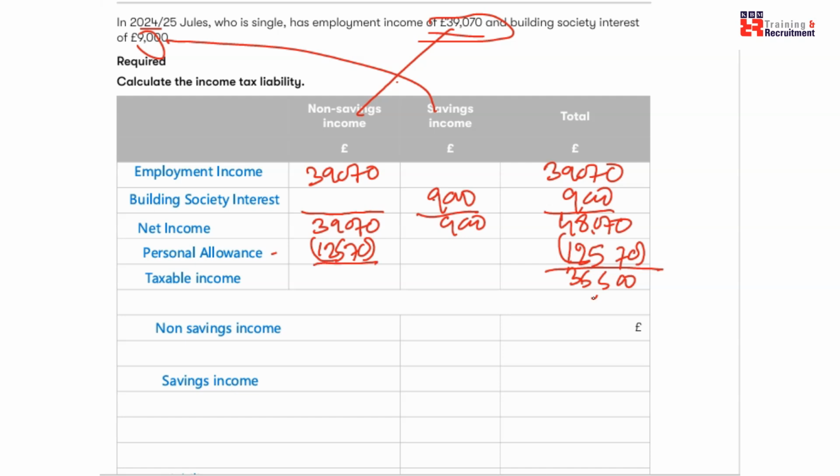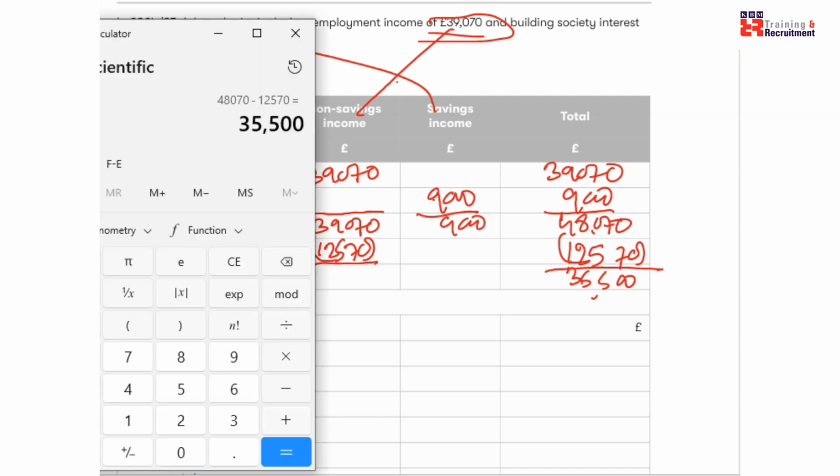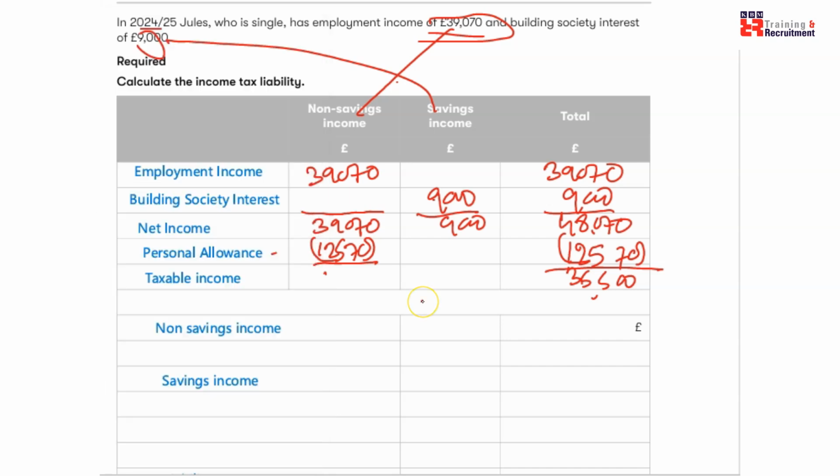If you take this from 39,070, how much is that? 39,070 minus 12,570, you get 26,500. And savings are as it is because all my personal allowance is utilized here. You see, this is my taxable income.